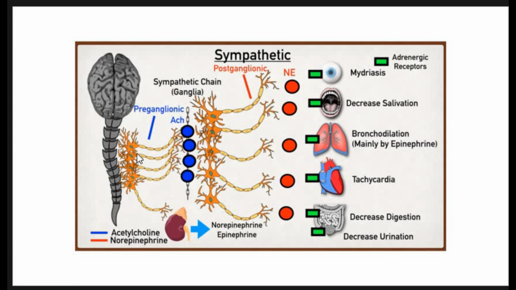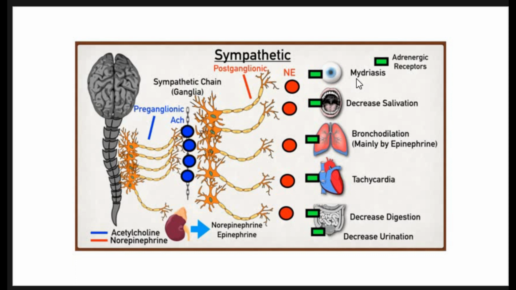If you talk about the preganglionic neurons, the neurotransmitter is acetylcholine, and after these ganglia, the postganglionic neuron releases norepinephrine or epinephrine, depending upon the organ. Furthermore, the adrenal medulla is responsible for secretion of further norepinephrine and epinephrine into the blood. These are certain effects of the activation of receptors by epinephrine and norepinephrine.